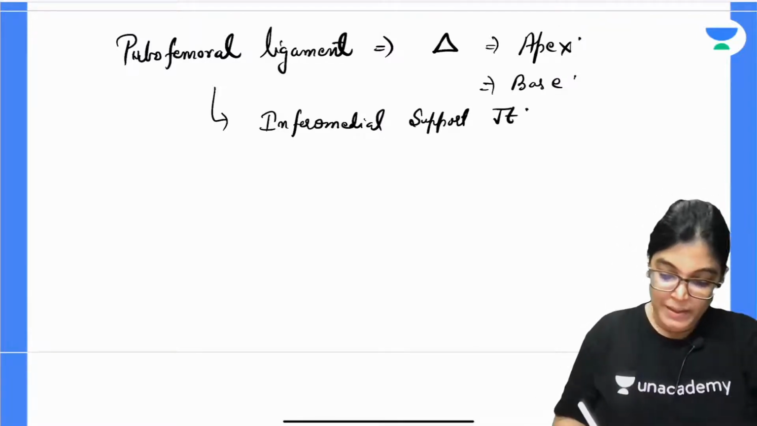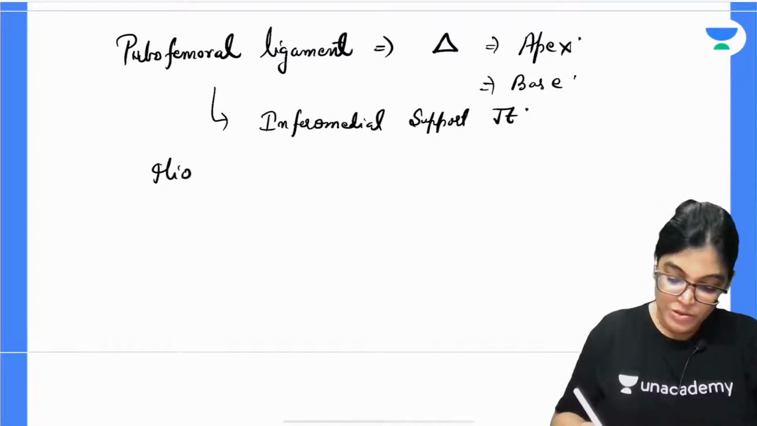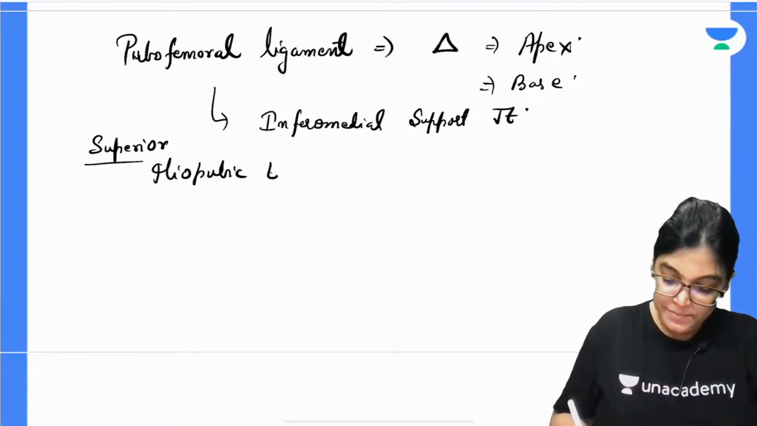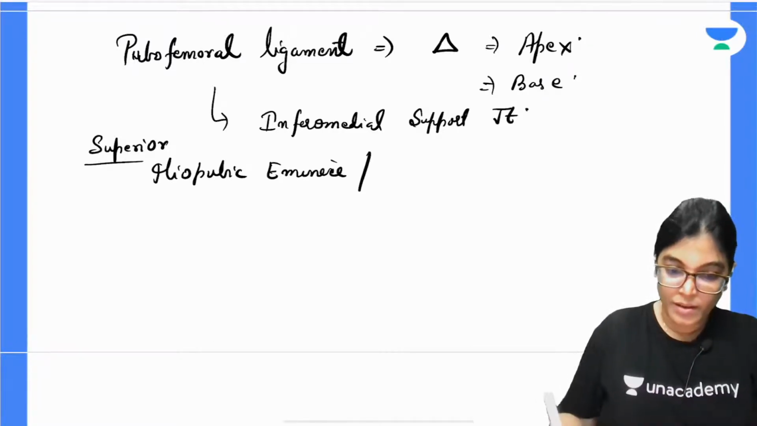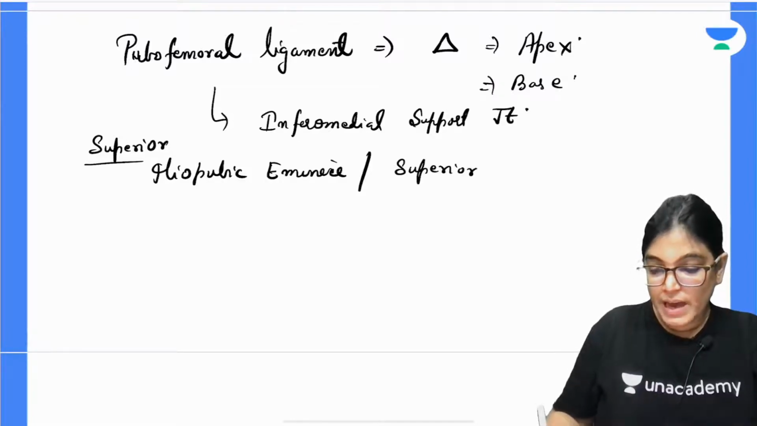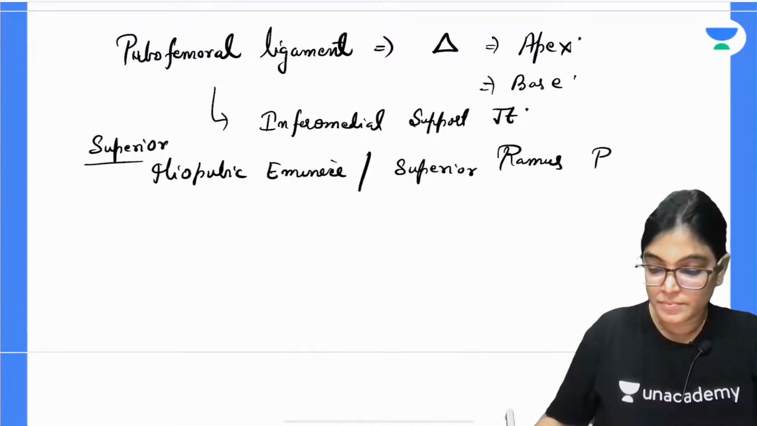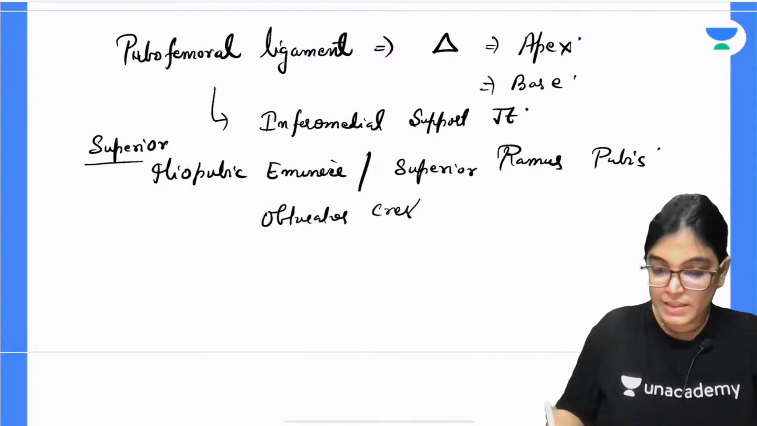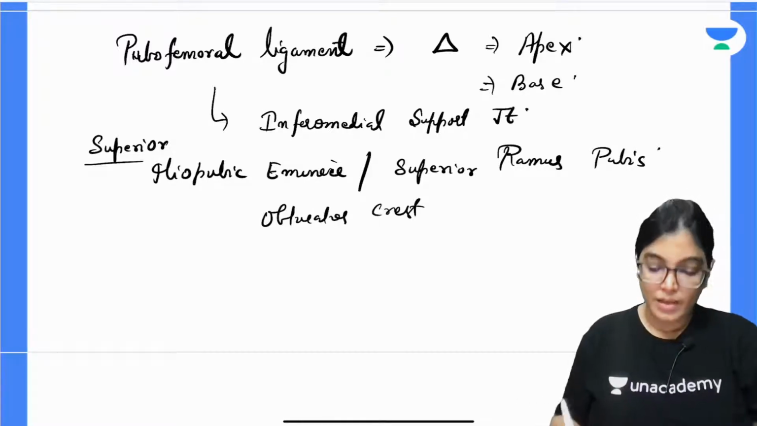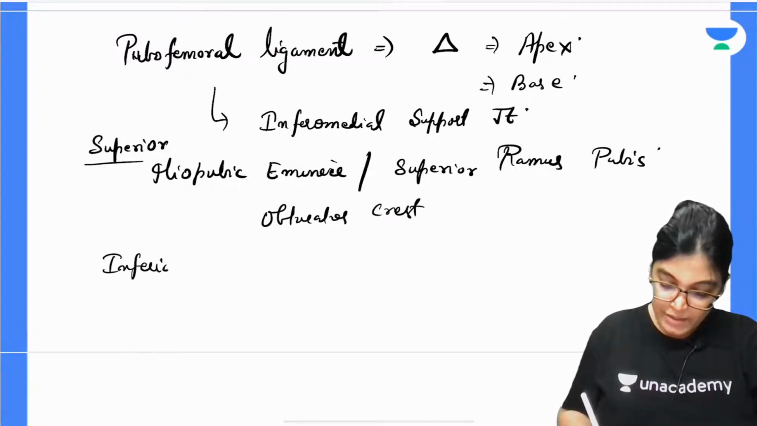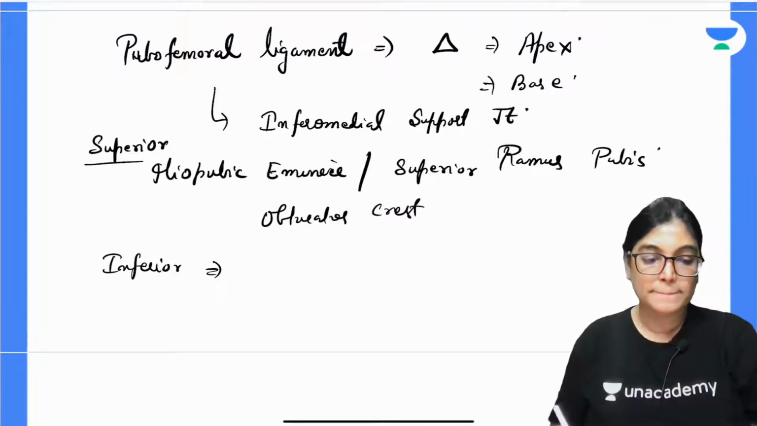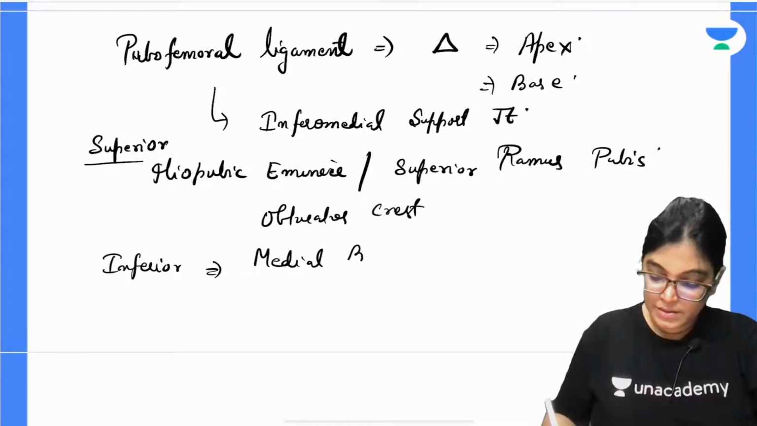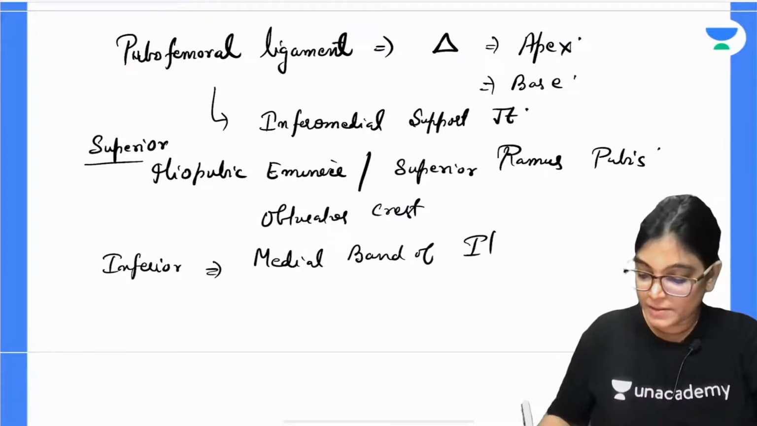Its attachment in the superior or upper aspect is to the iliopubic eminence, superior ramus of pubis, and obturator crest, and in the inferior aspect it blends with the medial band of the iliofemoral ligament.